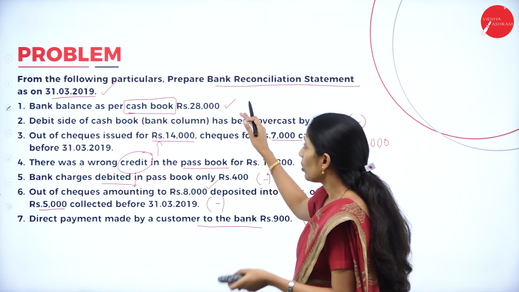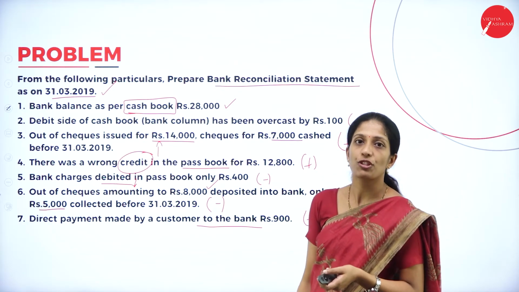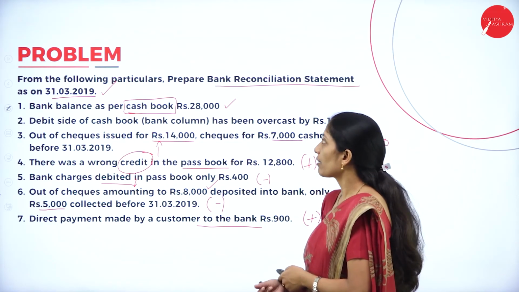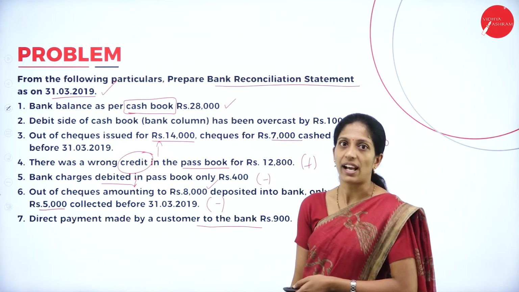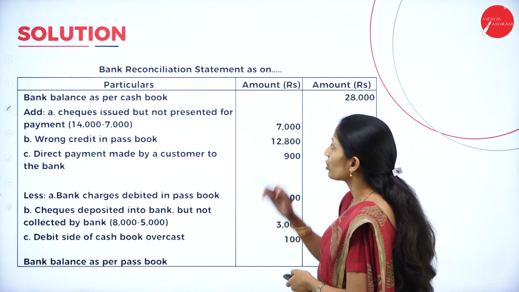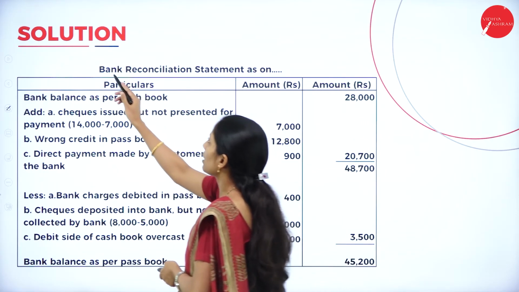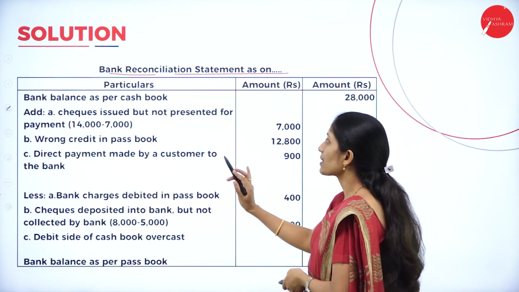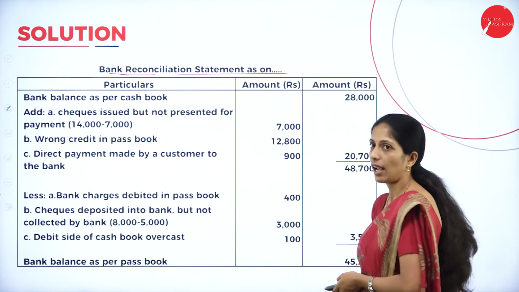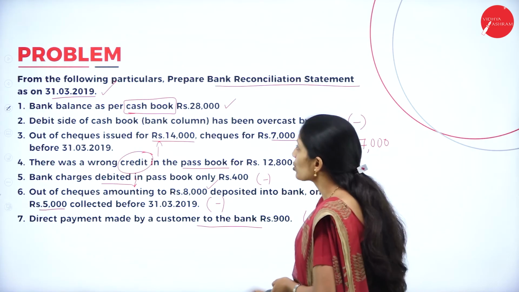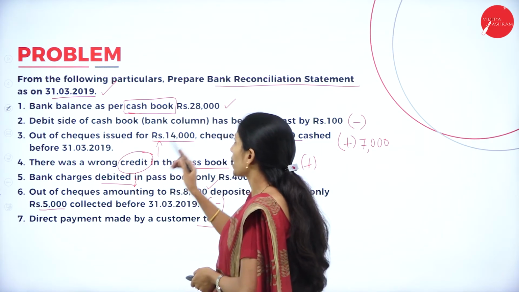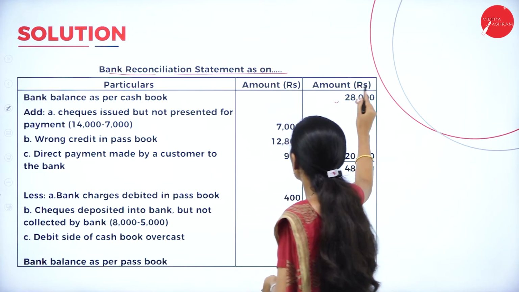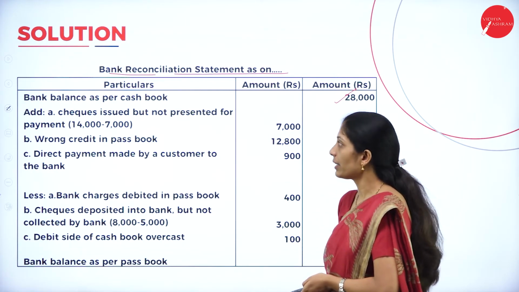Now we are done, we have identified which are the transactions to be added and which are the transactions to be deducted. Now what you have to do? We have to record in the bank reconciliation statement. Now go through the solution. Write the heading, bank reconciliation statement as on. So your format is simple: particulars, amount and amount. So how do you begin? We will begin with bank balance as per cash book, 28,000, in the outer column.